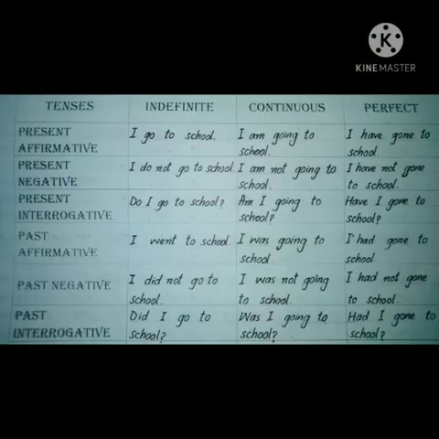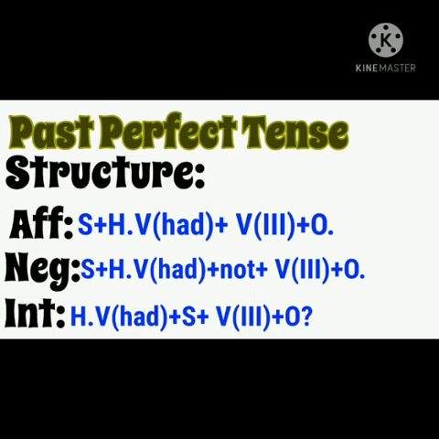Past perfect tense. The structure of past perfect tense is subject, helping verb had. We use had with all kinds of subjects plus third form of verb plus object. Negative, subject had not plus third form of verb then object. And interrogative structure will be helping verb had will come at the start plus subject, third form of verb, object